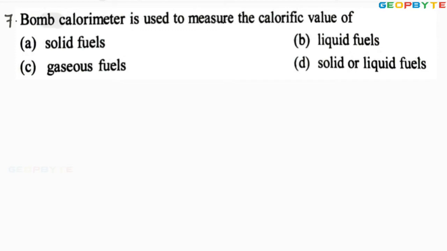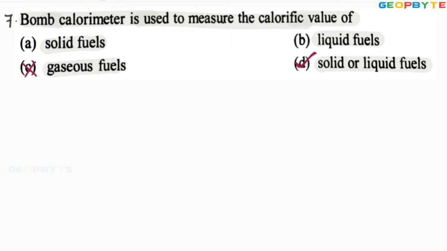Bomb calorimeter is used to measure the calorific value of solid fuels, correct, liquid fuels, correct, gaseous fuels, not correct. Look at option D, solid or liquid fuels. Option D is absolutely correct.